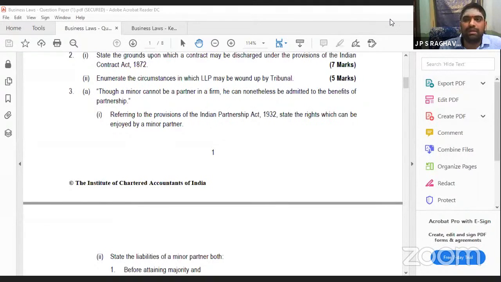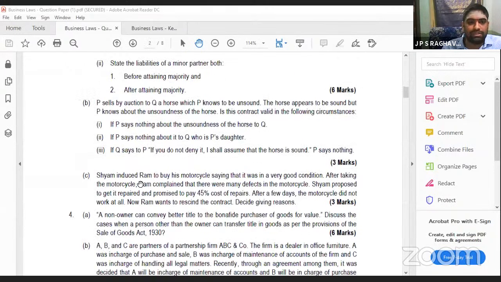Only sometimes, if it relates to necessities, if someone provides necessities, then only his estate will be liable. Estate means property. Okay, the property of the minor will be liable. Okay, the minor will never be personally liable. This is the answer. Okay, moving to the next question.